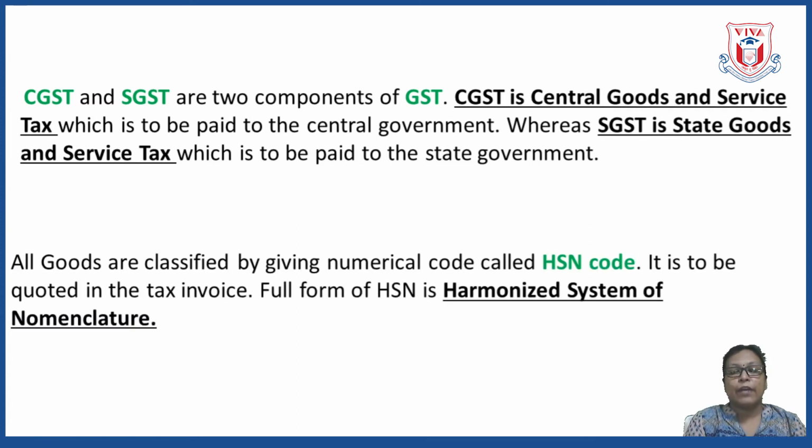Afterwards, as I have said, we have seen HSN code. So what is the full form of HSN? The full form is Harmonized System of Nomenclature. As I have said, every particular product is given a particular HSN code. Okay, so that HSN stands for Harmonized System of Nomenclature.